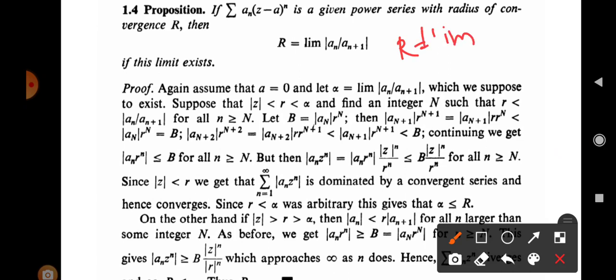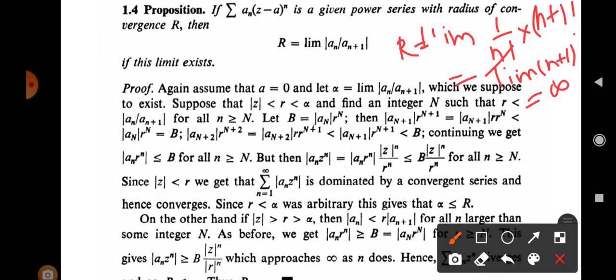So by calculating with the formula R equals the limit as n tends to infinity of a_n upon a_(n+1): what is a_n? It is 1 upon n factorial, divided by 1 upon (n+1) factorial. (n+1) factorial can be written as (n+1) times n factorial. n factorial gets cancelled, and the limit as n tends to infinity of n + 1 is infinity.